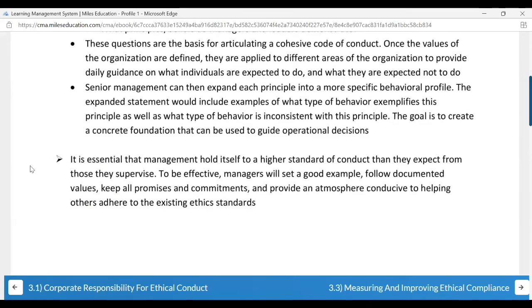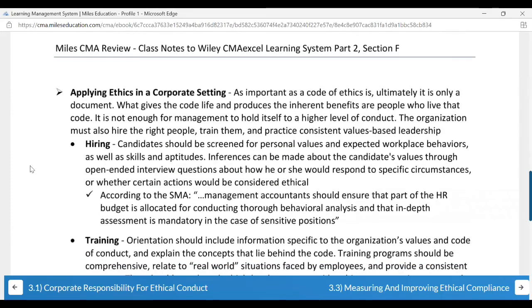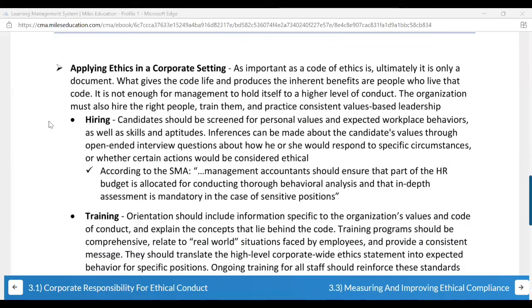Top. Now, applying ethics in the corporate setting. Yes, tone at the top. Now, applying ethics in the corporate setting.